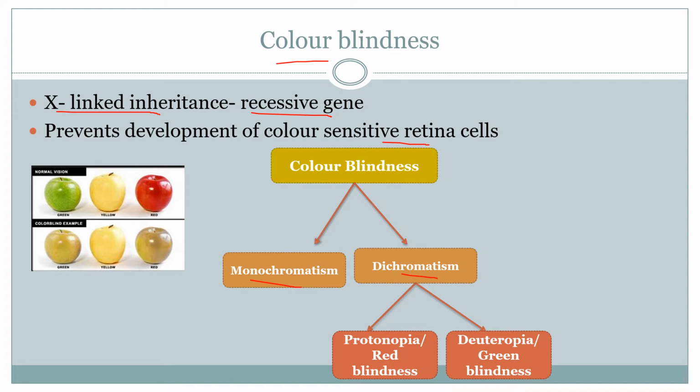And dichromatism means the person is unable to differentiate some colors. It may be of two types, red color blindness and green color blindness. Red color blindness is also known as protanopia, whereas green is deuteranopia. The individual with red color blindness can see gray instead of red. And the individual with deuteranopia or green color blindness can see gray instead of green. So this is about color blindness.